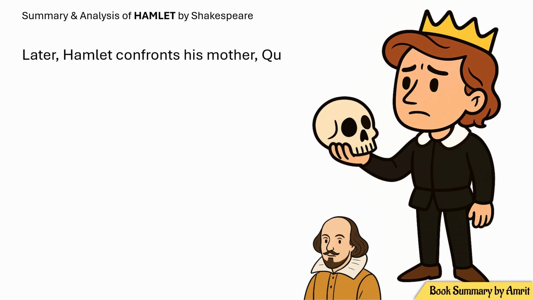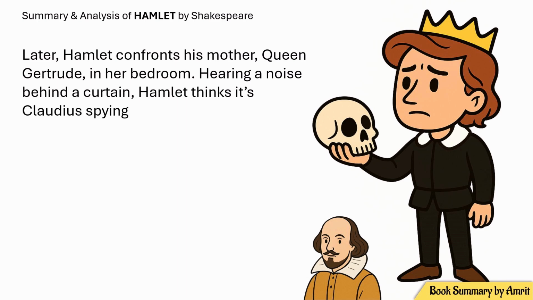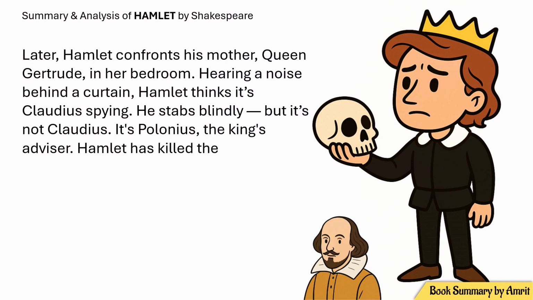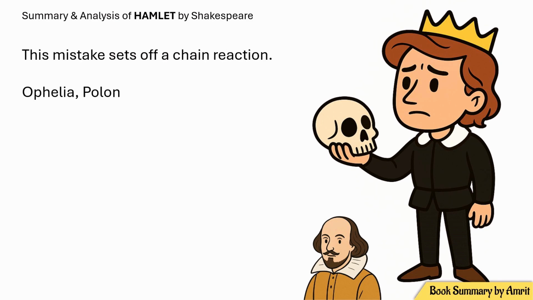Later, Hamlet confronts his mother, Queen Gertrude, in her bedroom. Hearing a noise behind a curtain, Hamlet thinks it's Claudius spying. He stabs blindly, but it's not Claudius. It's Polonius, the king's advisor. Hamlet has killed the wrong man. This mistake sets off a chain reaction.